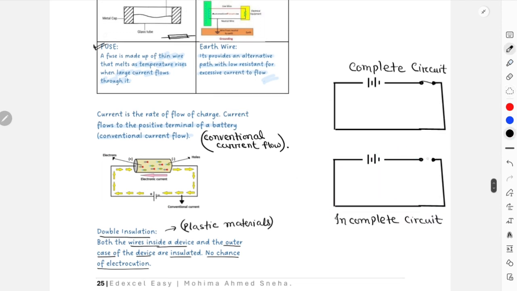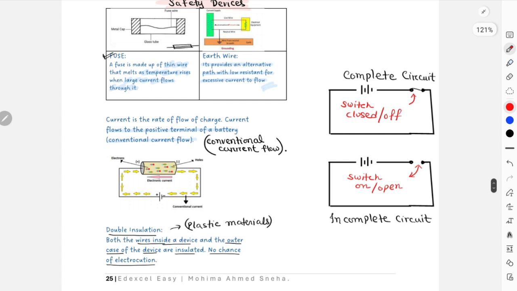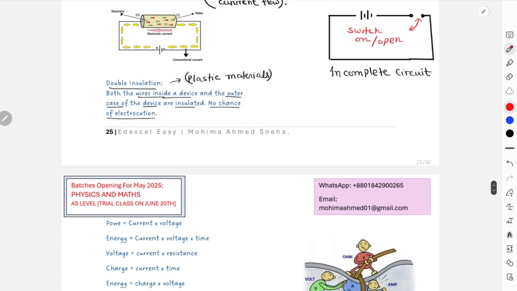Now this is when the switch is open. You have to understand the terms also. When the switch is open, it is switch on or open, and this is the case when your switch is closed or off. These are the two important diagrams for electric circuits.